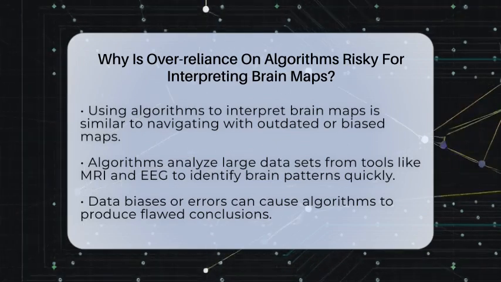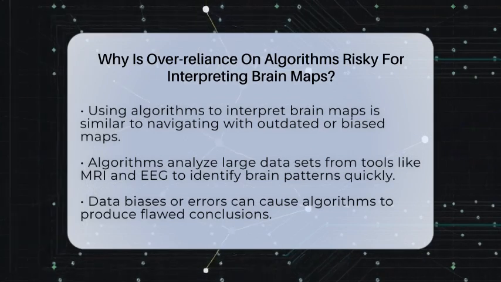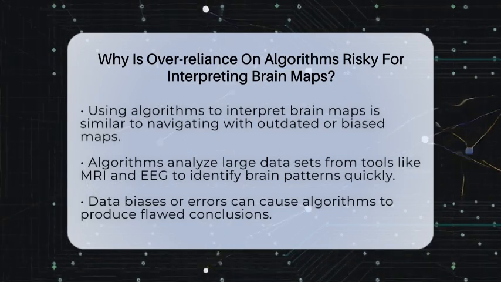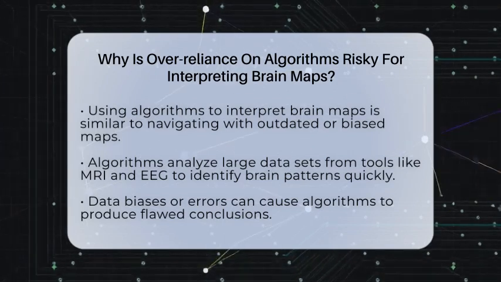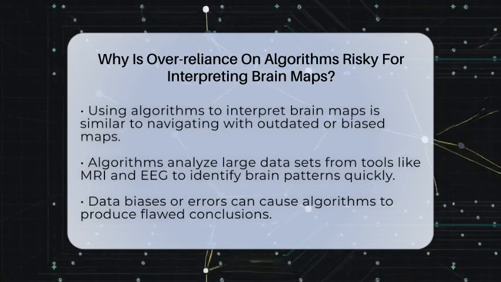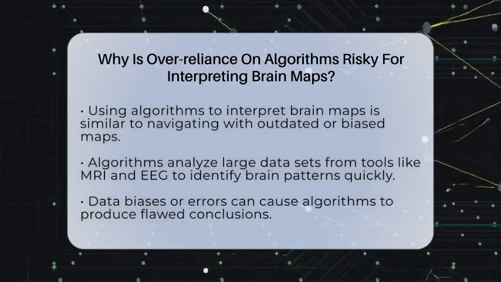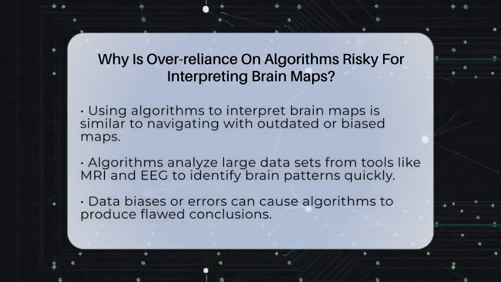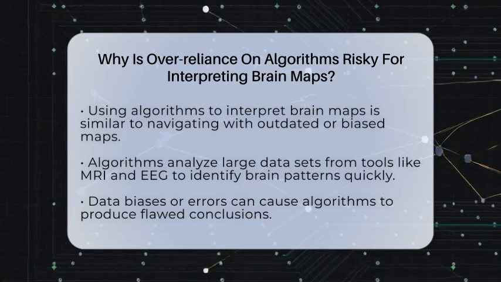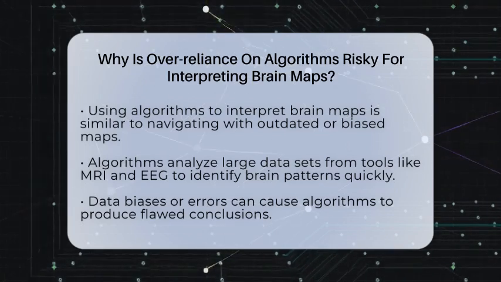When scientists analyze brain images, they use algorithms to process large amounts of data from tools like magnetic resonance imaging or electroencephalography. These algorithms help identify patterns in brain structure and activity quickly. But there are some important risks to keep in mind.